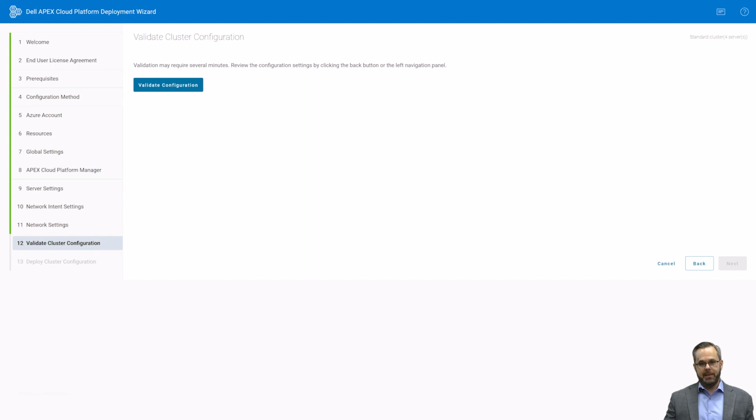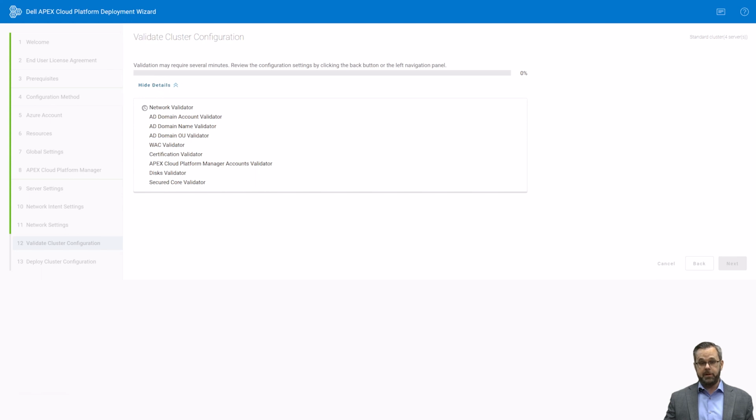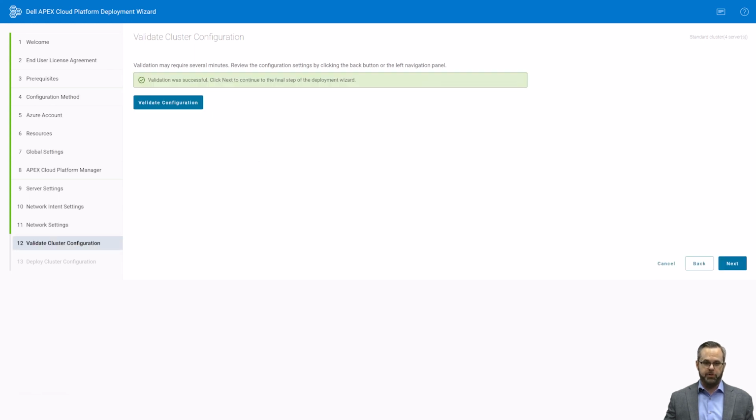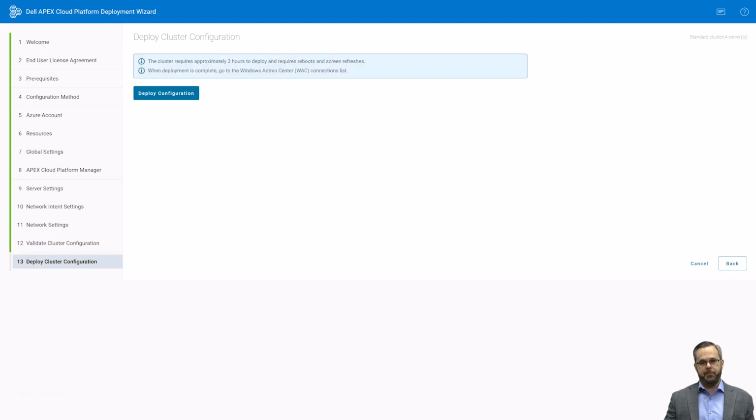I clicked Validate Configuration to perform a final live validation of all the values I entered in this wizard to confirm that they aligned with the rules and best practices proven by our engineering organization to ensure a smooth deployment and cluster creation experience. If any errors were identified at this point, I would have the opportunity to go back to earlier steps and make corrections.